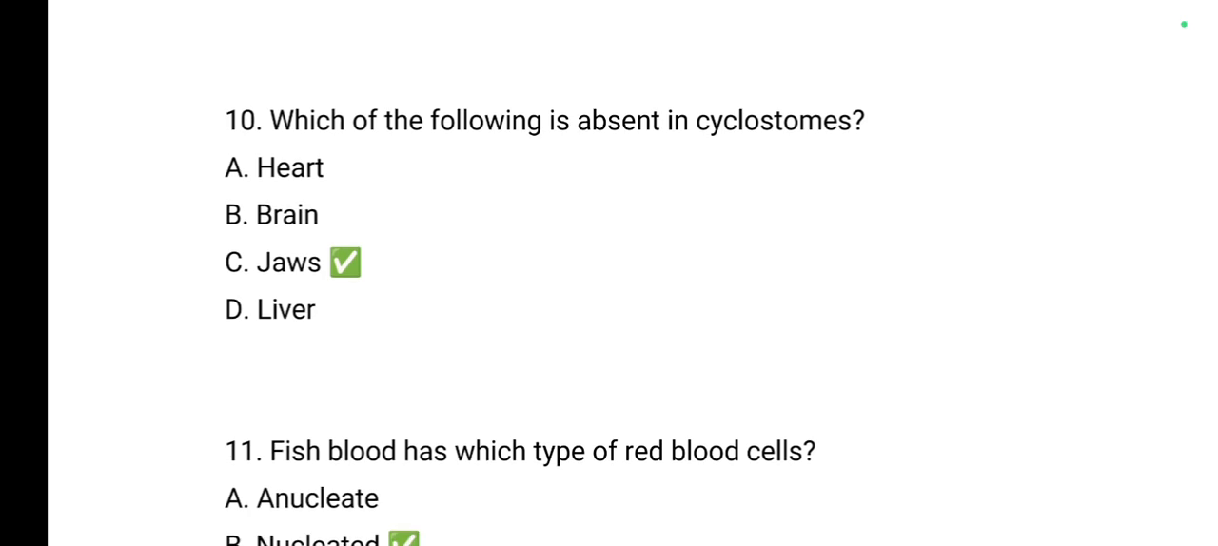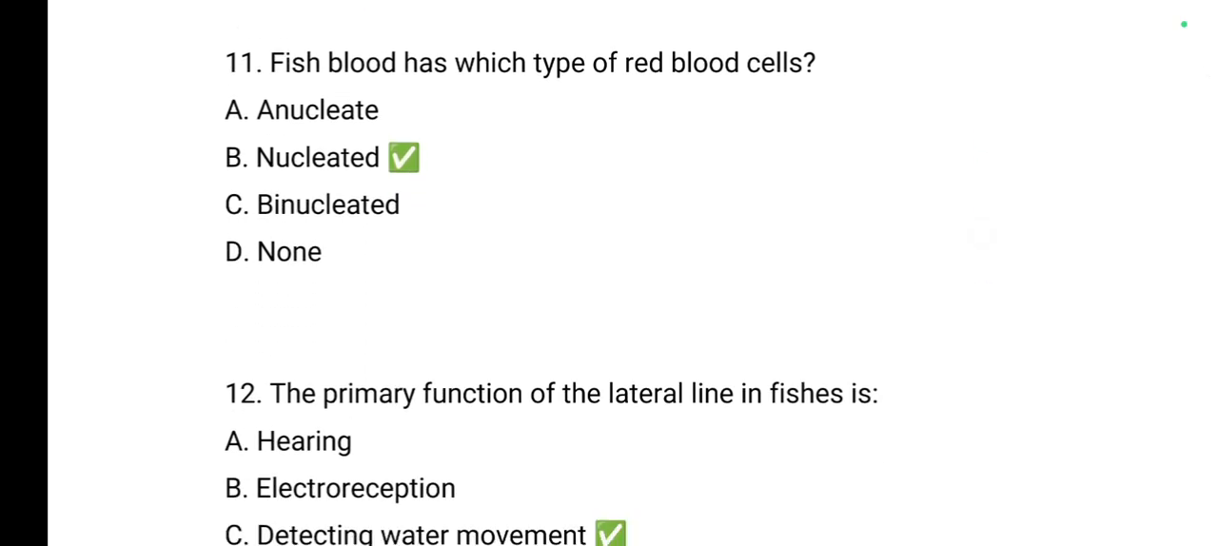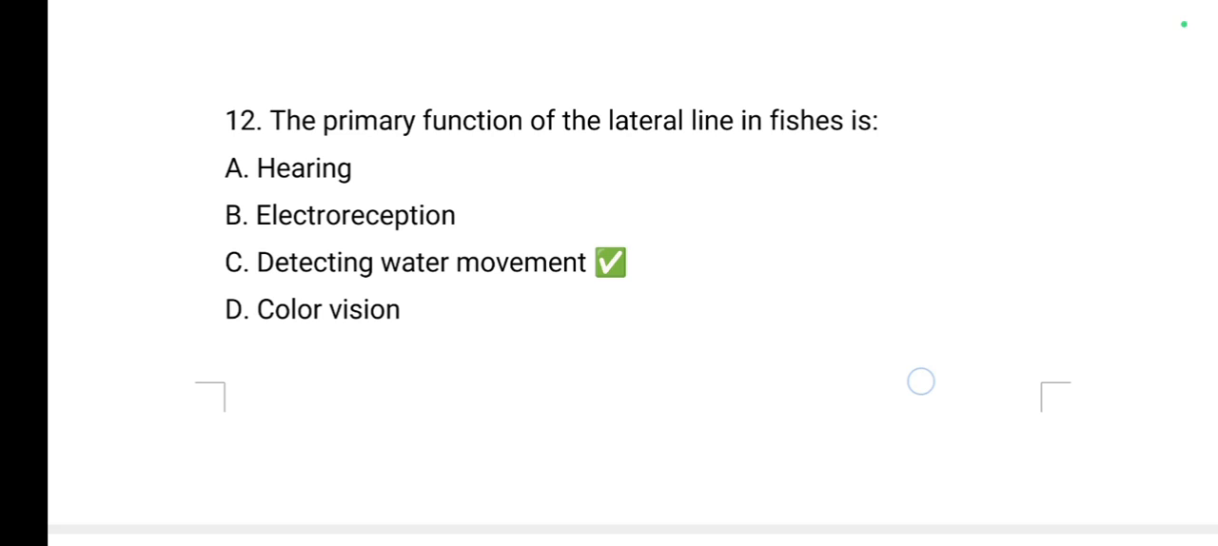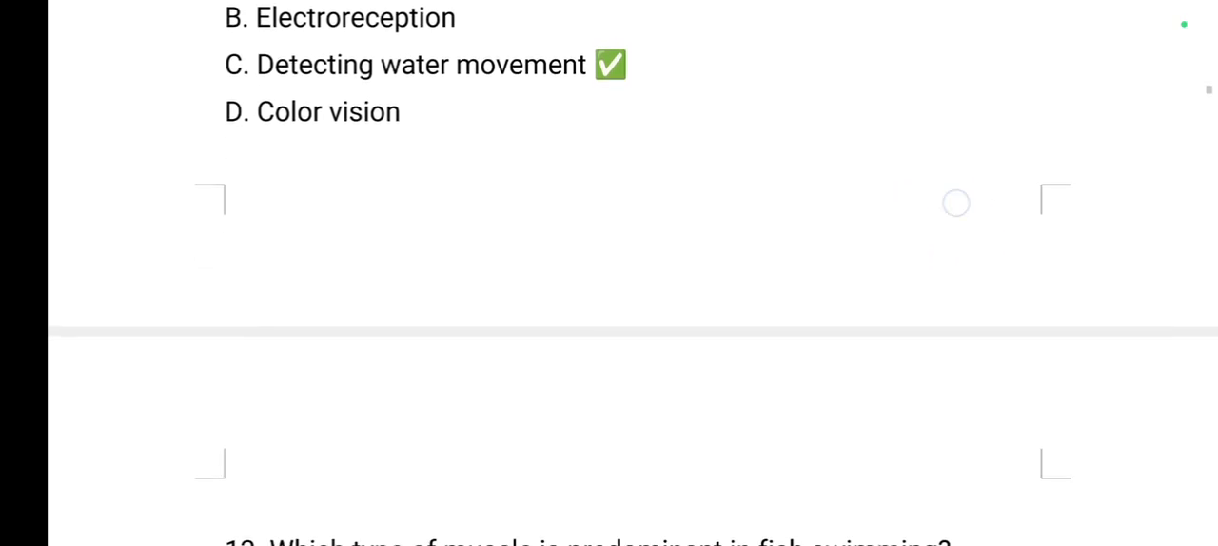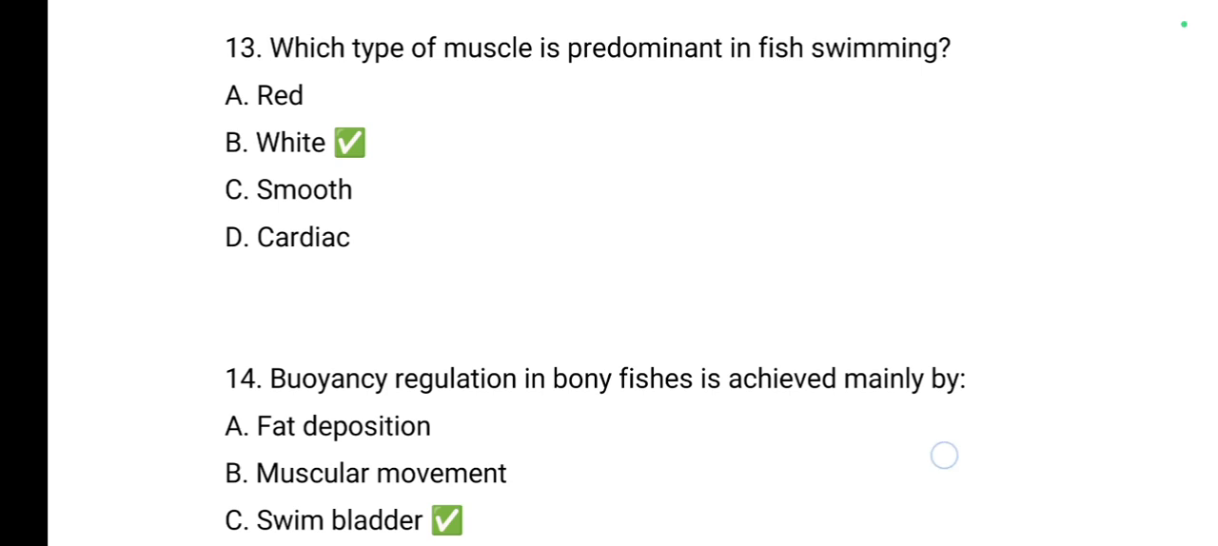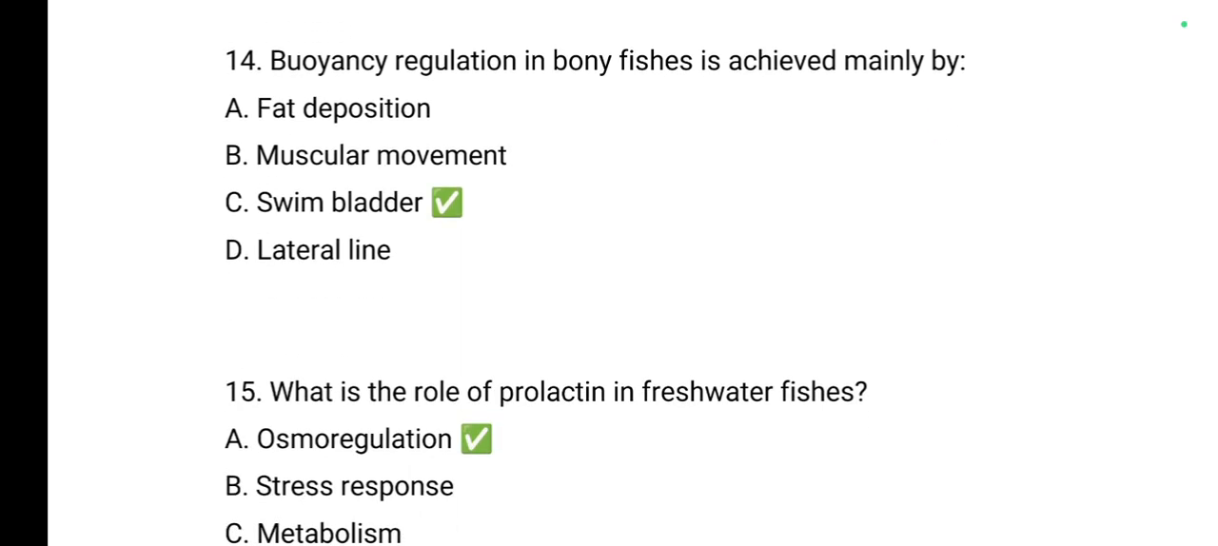Which of the following is absent in cyclostomes? That is jaws. Fish blood has which type of red blood cell? It is nucleated. Primary function of the lateral line in fish is for detecting water movement. Which type of muscle is predominant in fish swimming? It is white muscle. Buoyancy regulation in bony fish is achieved mainly by swim bladder.